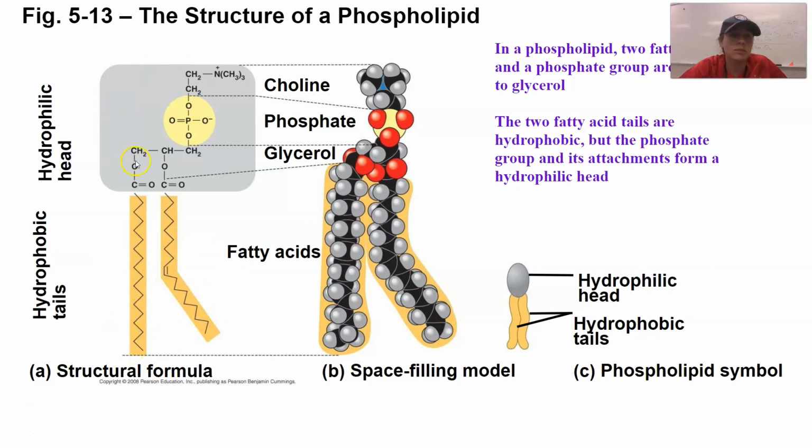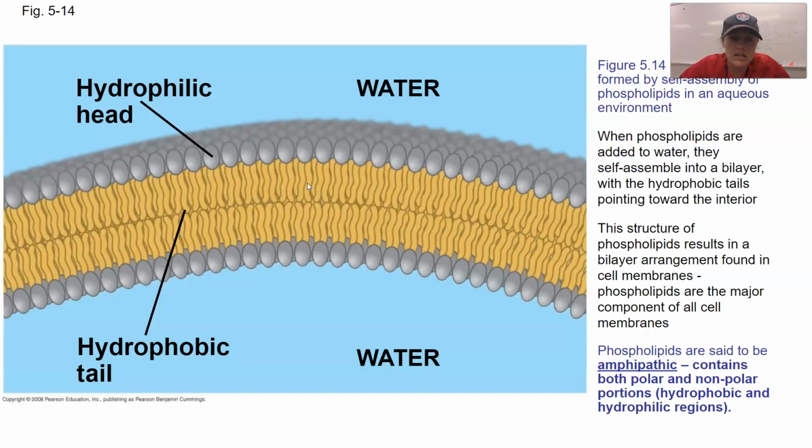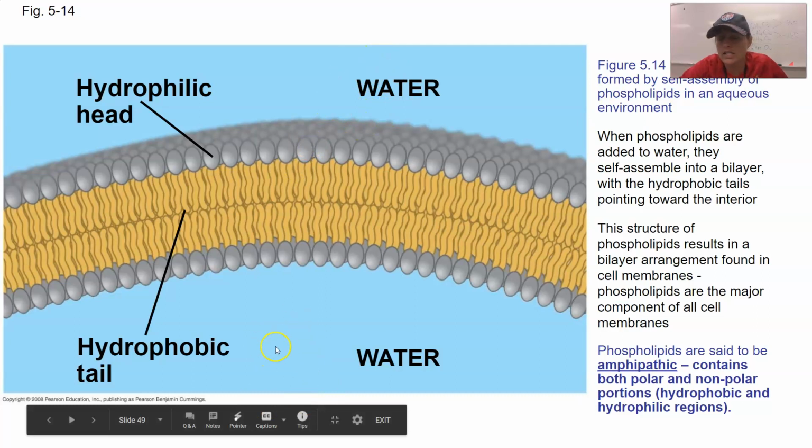But this one's unique because its head, where we saw a glycerol in the triglyceride, now we're going to use a phosphate group, okay, that's going to attach to it. And this phosphate group is actually polar. So it will attract to water. So how this works is these lipids line up with all those hydrophilic, the water liking parts, the phosphates, oriented towards the water on the outside of the cell and the water on the inside of the cell.